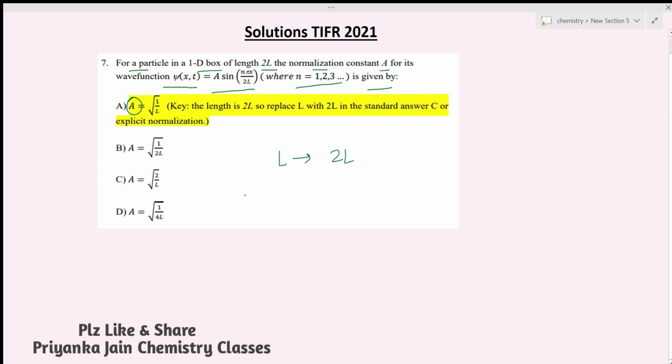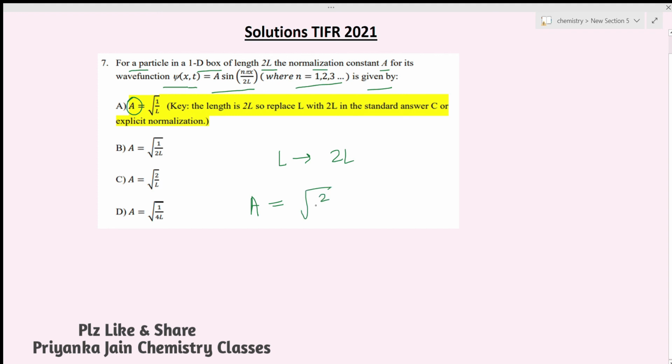See here, normalization constant means A, and we know that for the 1D box, if you have seen my video of the particle in 1D box, I have given you the full video and also the questions. So you can see those videos. I will give you the link in the description box. There we have seen that the A value, the normalization constant for the particle in a 1D box, is given by